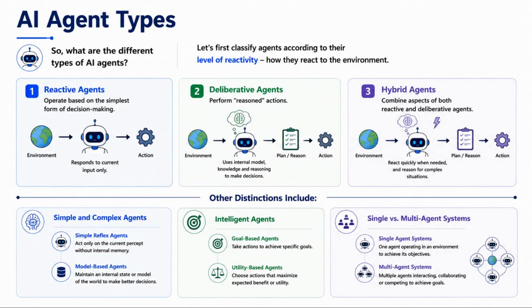By operating environment, single-agent systems, one agent operating independently. Multi-agent systems, multiple agents that may cooperate, compete, or coexist. This adds layers of complexity as agents must consider each other's actions and goals.